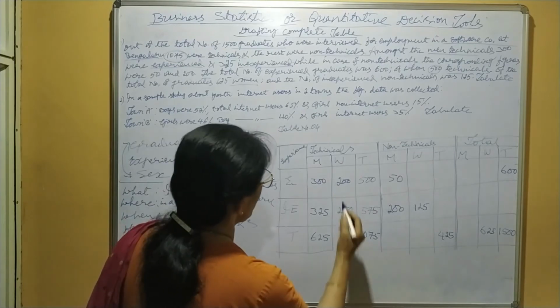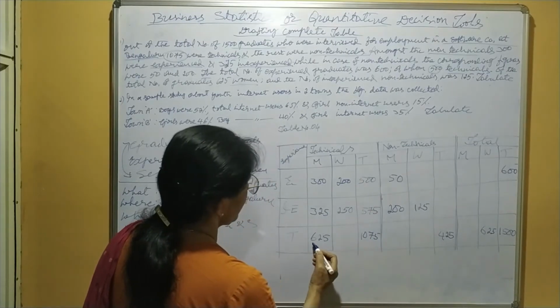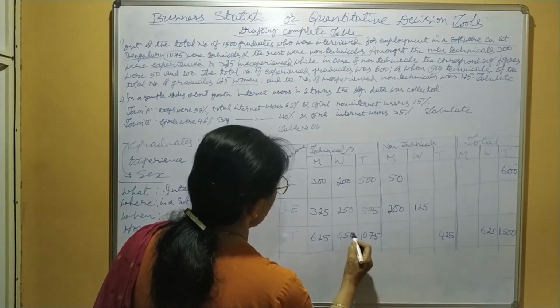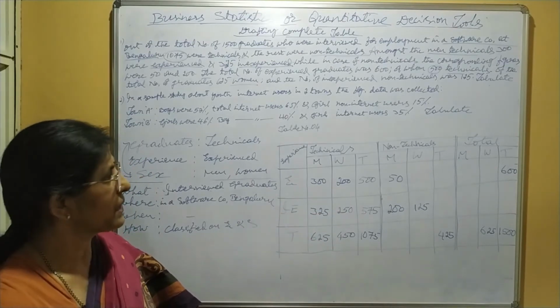Now total women 200 plus 250, or 1075 minus 625, it comes to 450. Now this technicals main column is completed.